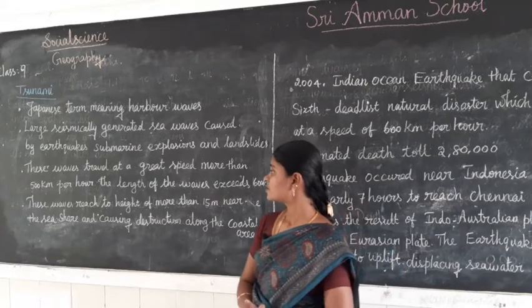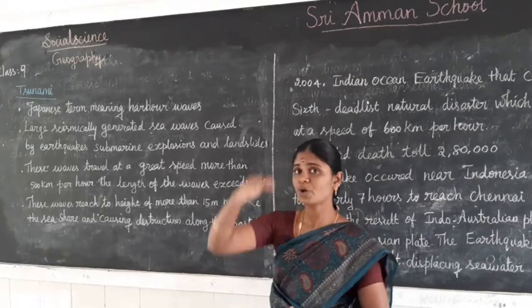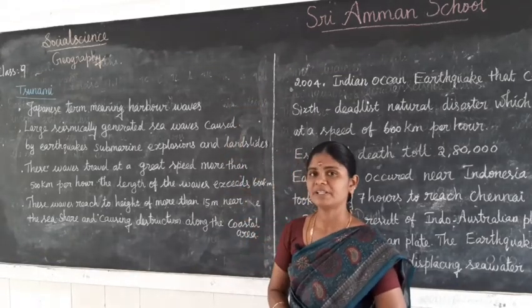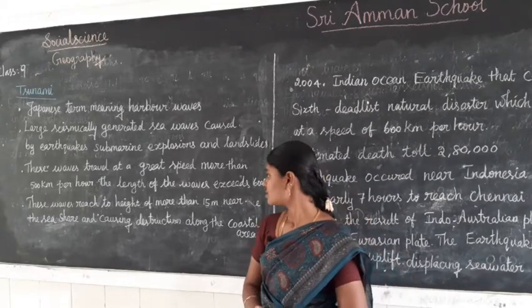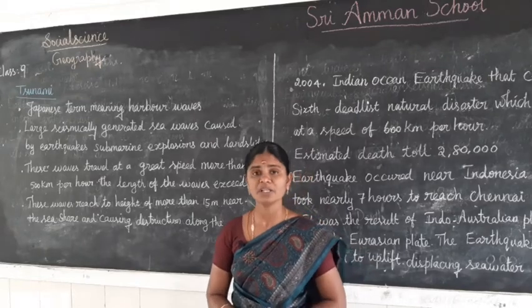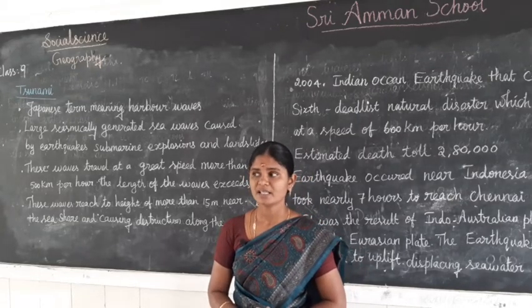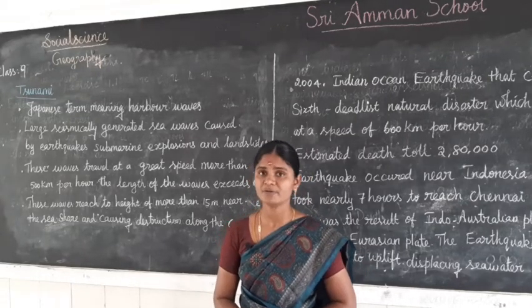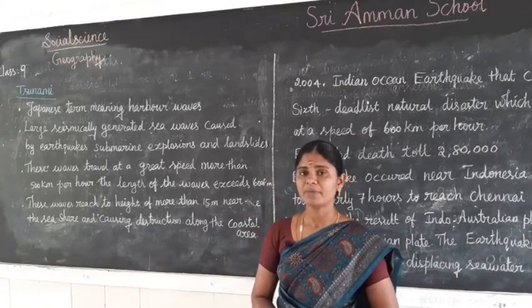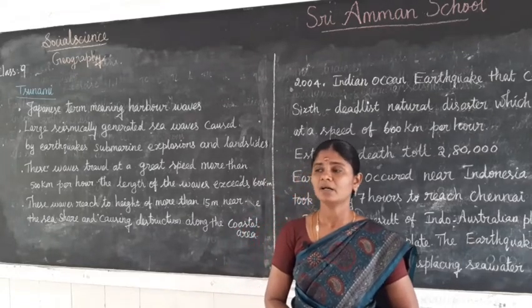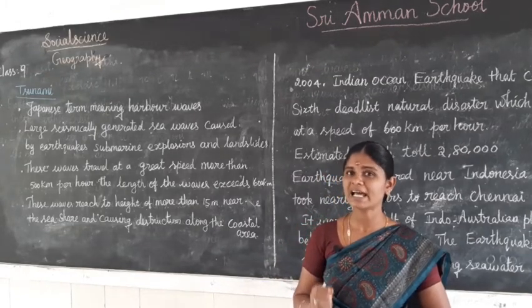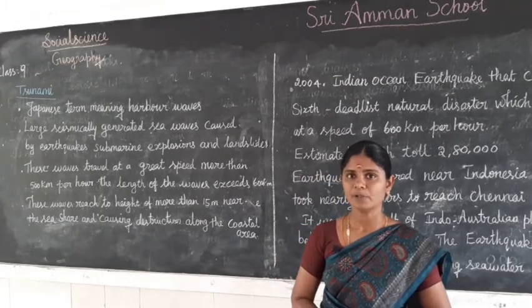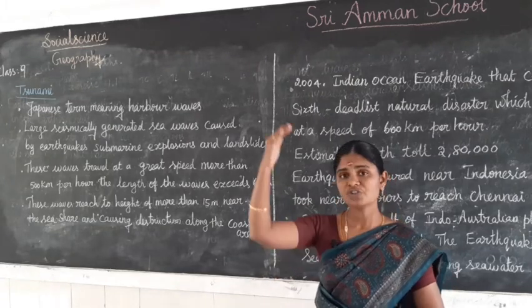These waves reach a height of more than 50 meters near the seashore, causing destruction along the coastal areas. It is the most destructive wave. It is generated by earthquakes and landslides on the sea floor. It creates large waves.